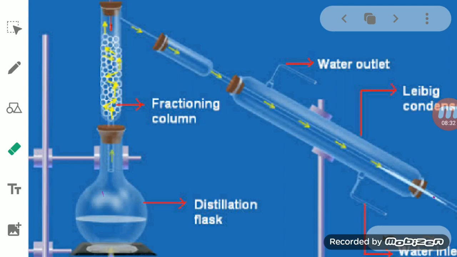Fractional distillation includes the fractionating column, and that's why the term is fractionating distillation or fractional distillation. But in simple distillation, there is no such fractionating column. So this is the basic difference between distillation and fractional distillation.